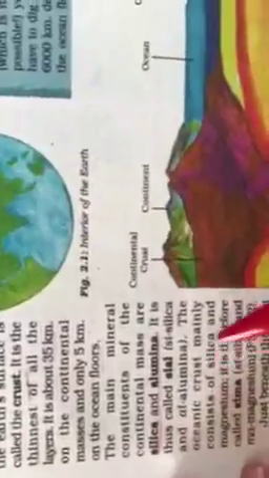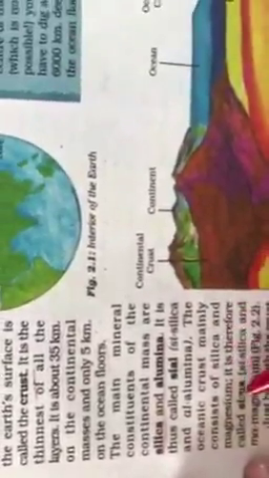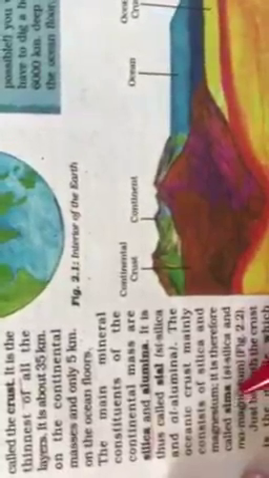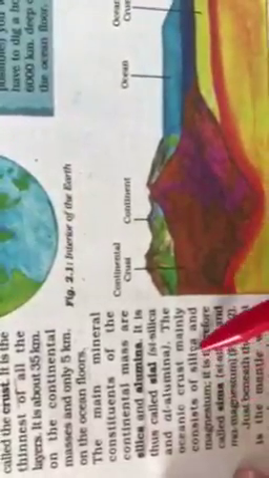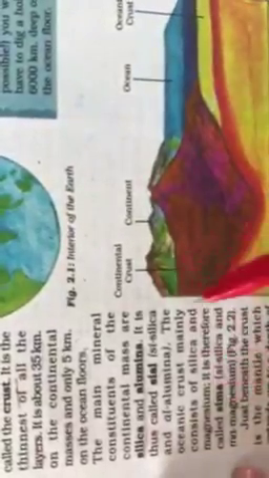The oceanic crust mainly consists of silica and magnesium. It is therefore called SIMA. S-I-M-A. SI is for silica and MA is for magnesium.